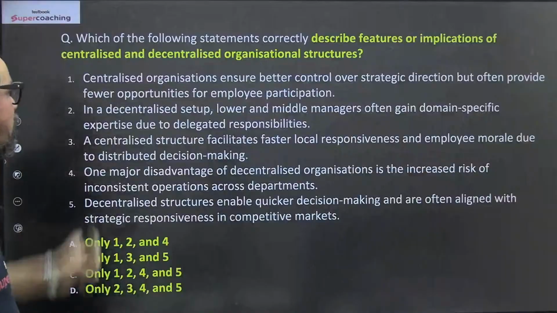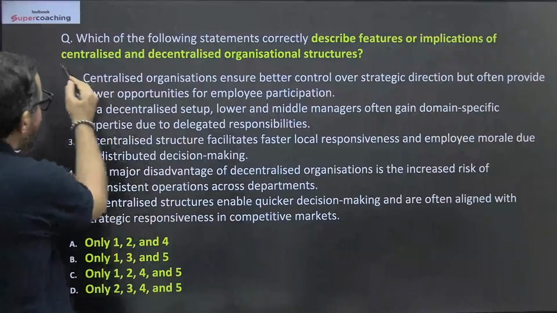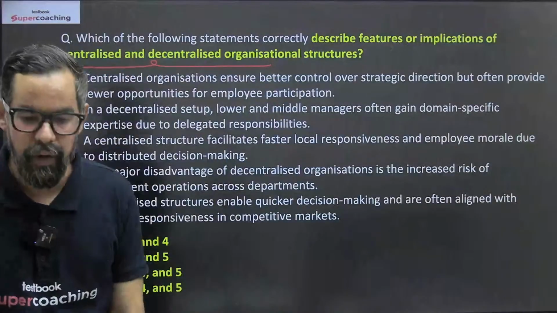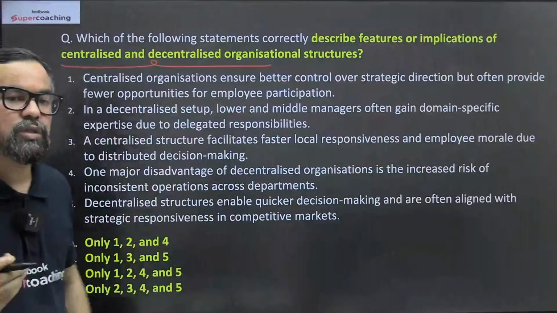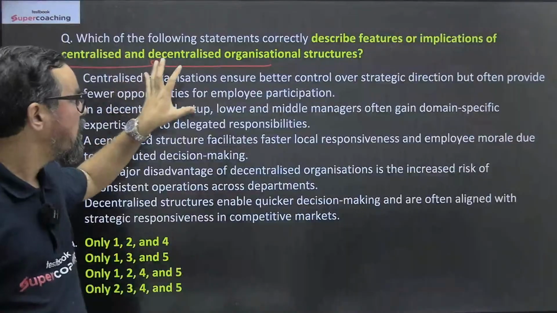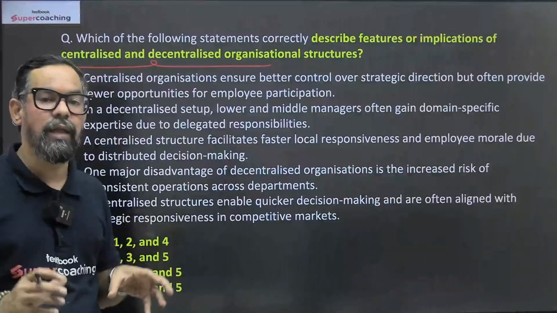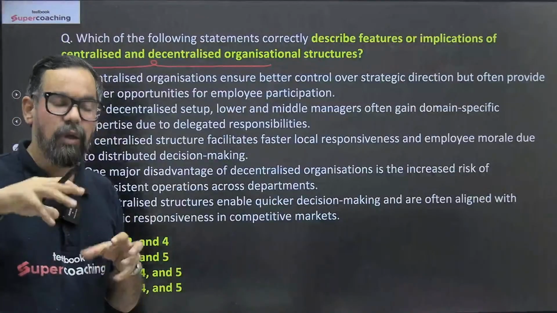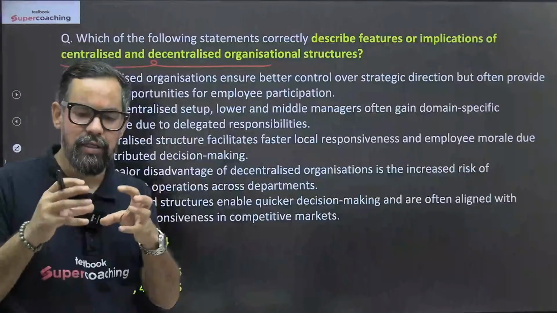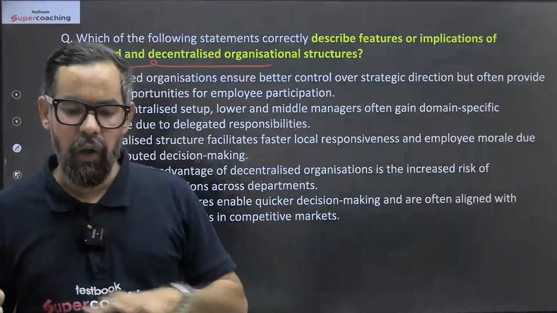Which of the following statements correctly describes the features and implications of centralized and decentralized organizational structure? Okay, so we have two types of organization. Usually, those small organizations, startups and all, they have a centralized organizational structure where major decisions are generally made by a few people, those who are like core promoters, owners, proprietors and all. So in a small organization, let's say there is an organization where 20 people are working, one person can handle all of it.